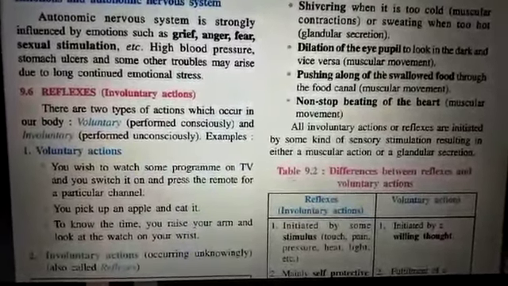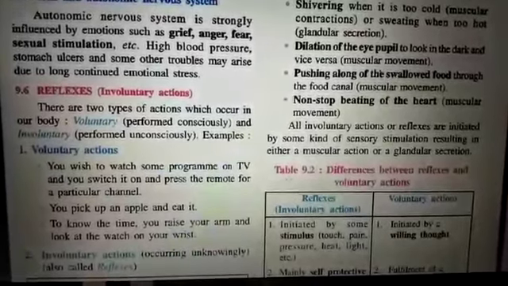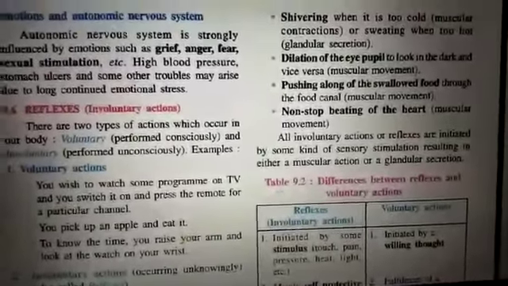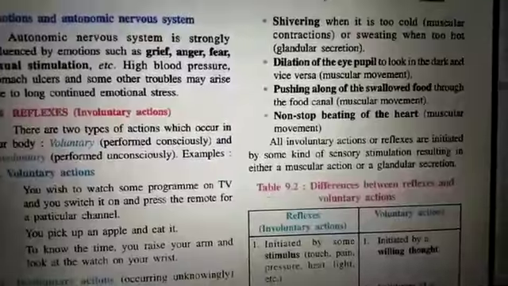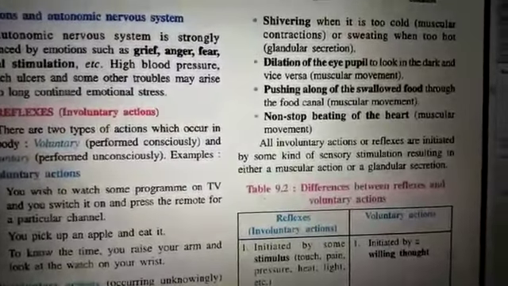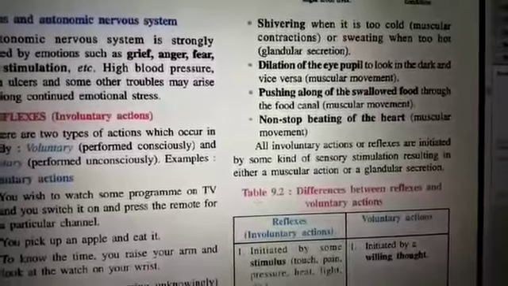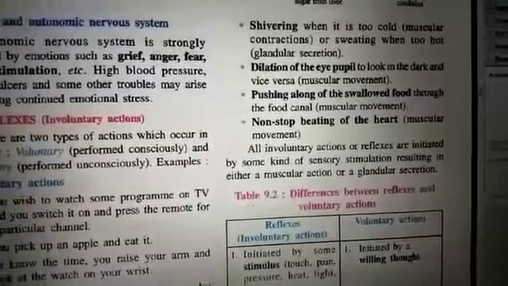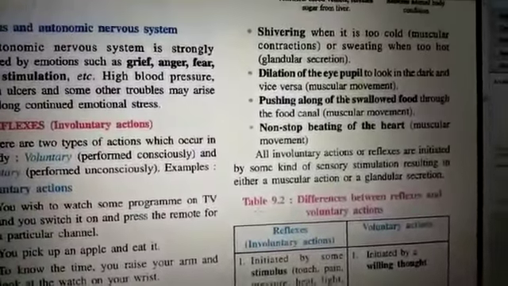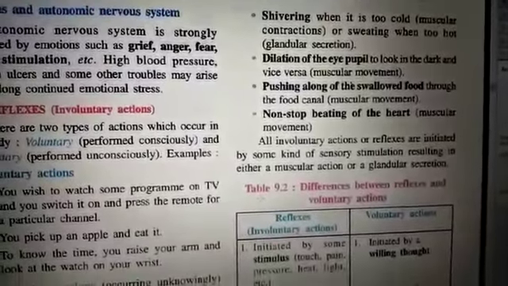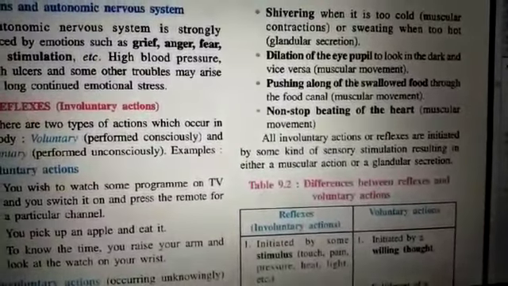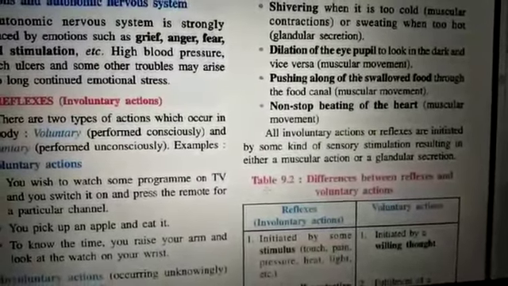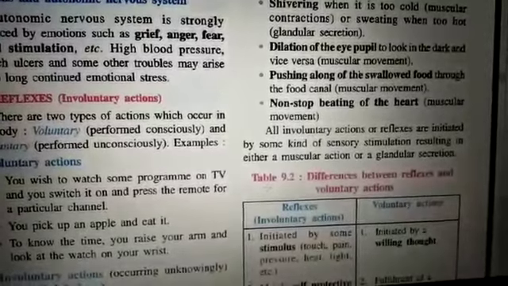Then dilation of the eye pupil to look in the dark and vice versa, again a muscular movement. After this topic we'll see in detail the structure of the eye. You will come to know how the pupil works. It is just like the function in a camera. As in a camera you can zoom it, you can unzoom it. Similarly, dilation means to broaden, to make the pupil broad. This pupil is in turn regulated by the iris diaphragm, which can increase and decrease the size of the pupil. The iris diaphragm carries this out with the help of the ciliary muscles, and thus it is called muscular movement.